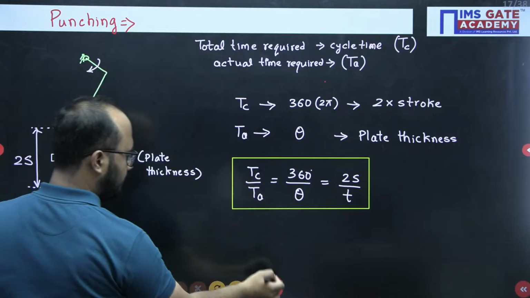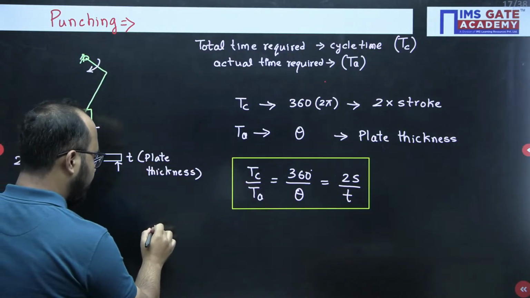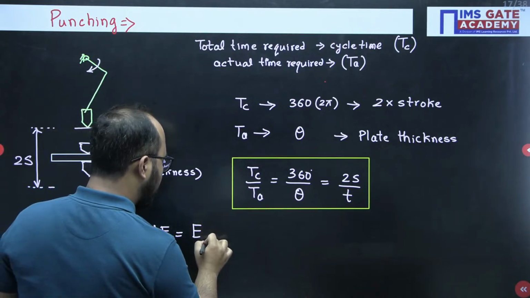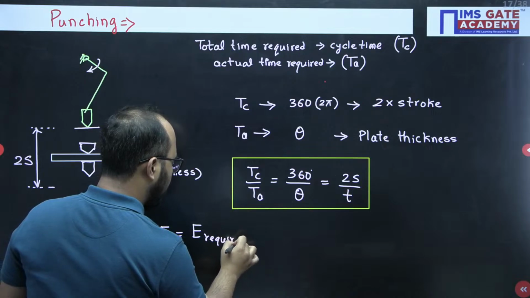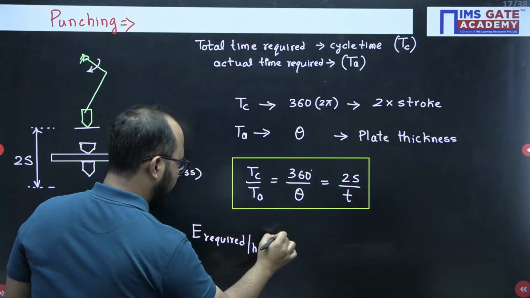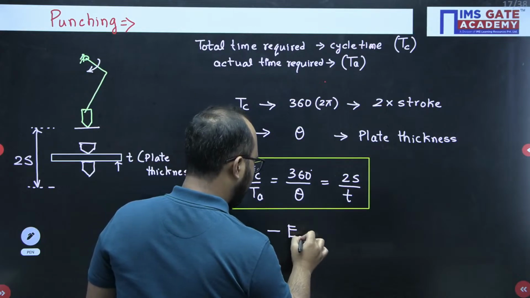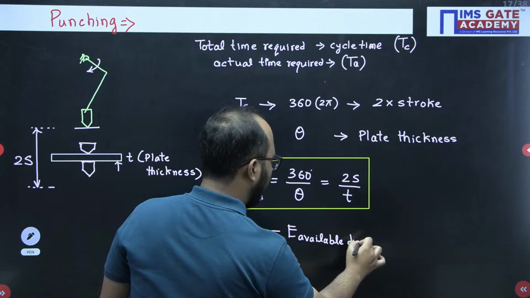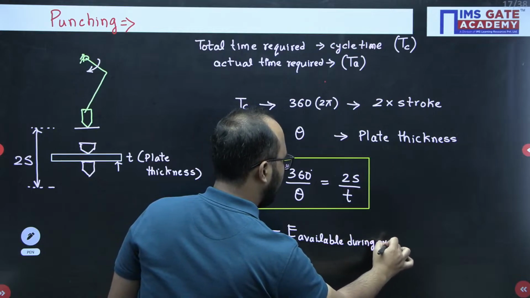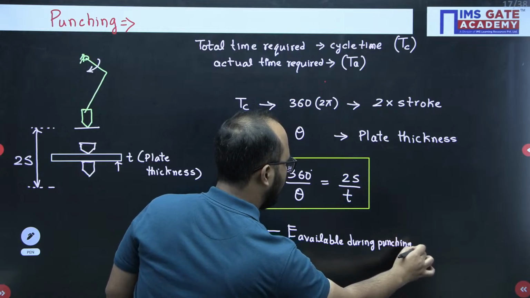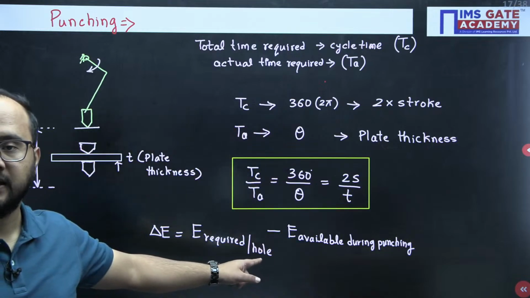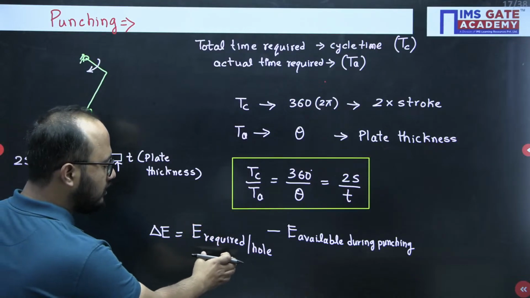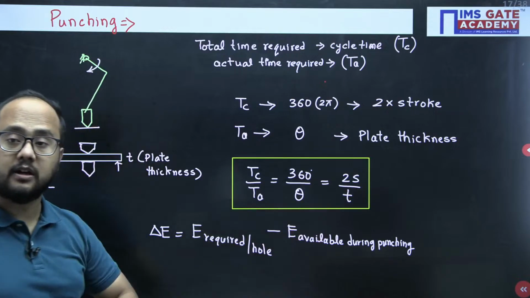Now next, what is delta E? Delta E is the change in energy. It is equal to the energy required per hole minus the energy available during punching. Okay, please remember this formula. Everyone, please try to remember this formula. Delta E is the fluctuation of energy, which is the difference of the energy required per hole minus the energy available during punching.